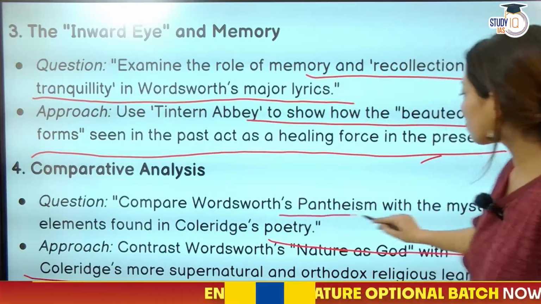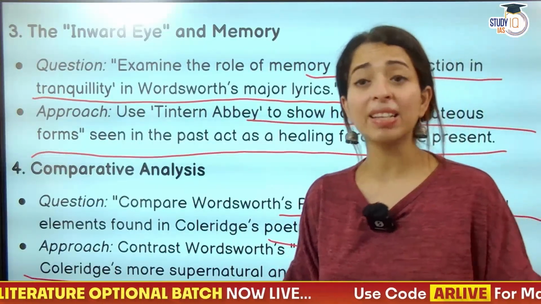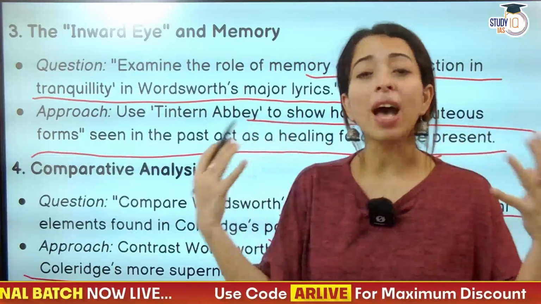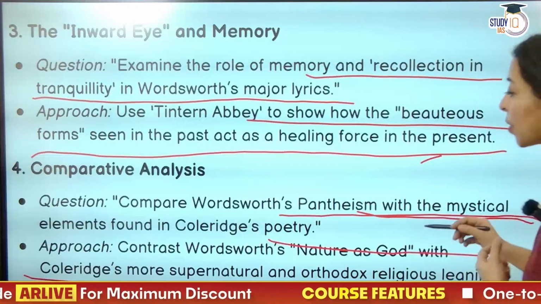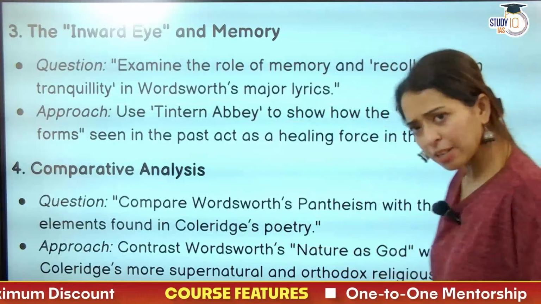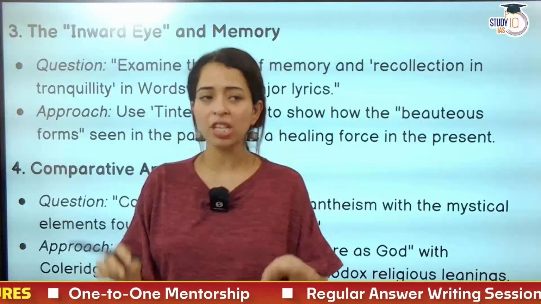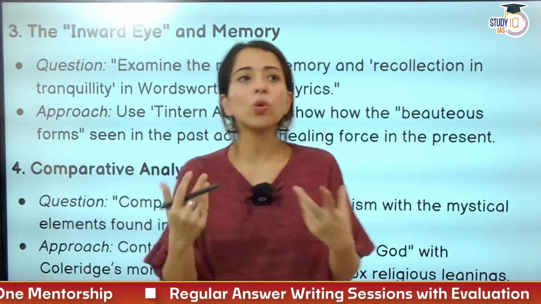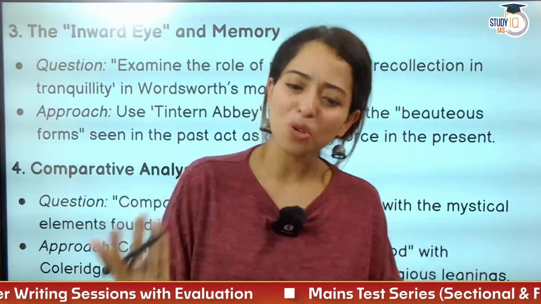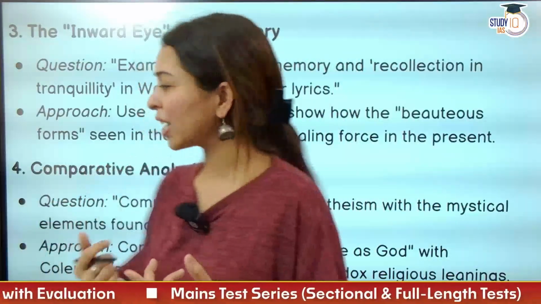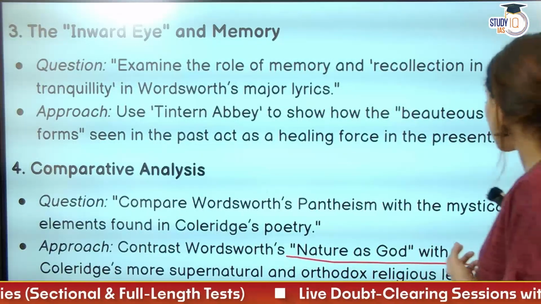Then compare Wordsworth's pantheism, his deep-rooted attachment with nature, to the extent that he feels as if divinity exists within this nature, with the mystical elements found in Coleridge's poetry. So these are comparative questions. Comparative questions hardly come. UPSC is very direct with your text-based questions, poetry questions. But because Coleridge is such an integral part, with Lyrical Ballads, it is possible, but this is very rare. Still, it's good to study and understand how it can be attempted. So contrast Wordsworth's nature as God with Coleridge's more supernatural and orthodox religious leanings.